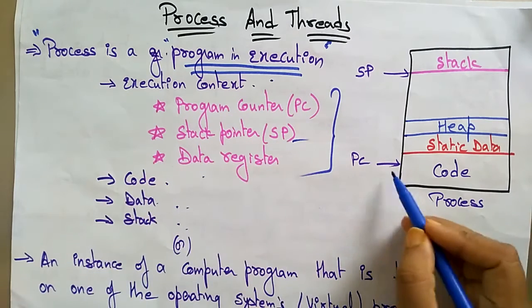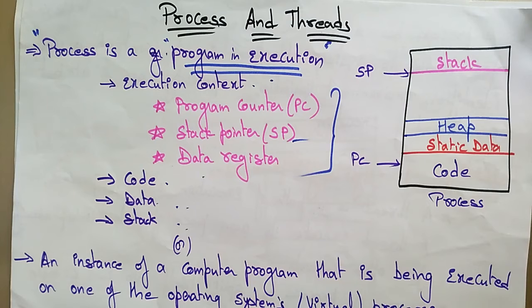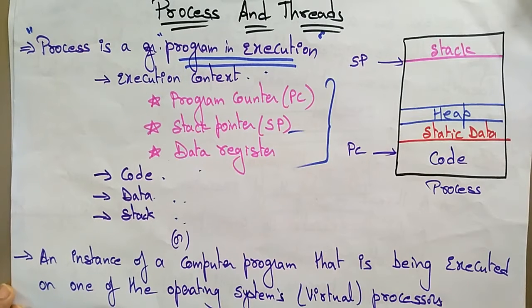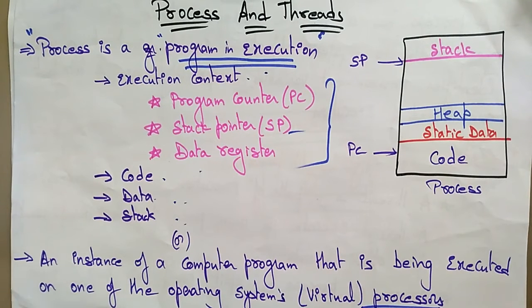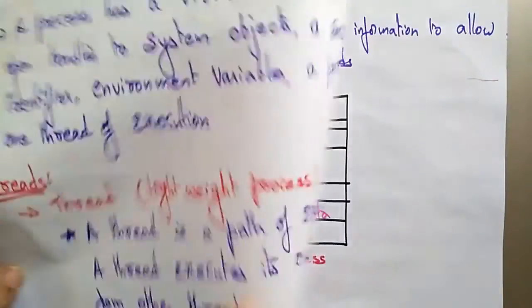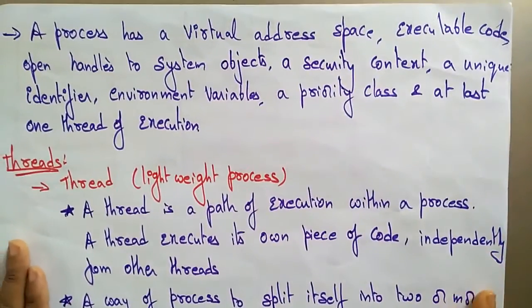The program counter points to the address of the next instruction that is to be executed. The stack pointer contains the top of the stack address, and the data register contains the data that has to be stored. An instance of a computer program that is being executed on the operating system, a virtual process, you call it a process. This is another definition of a process. In this video I want to give a little introduction to process and threads.